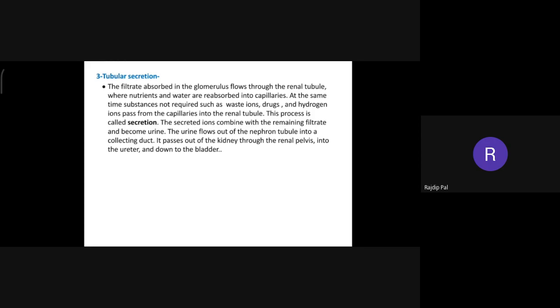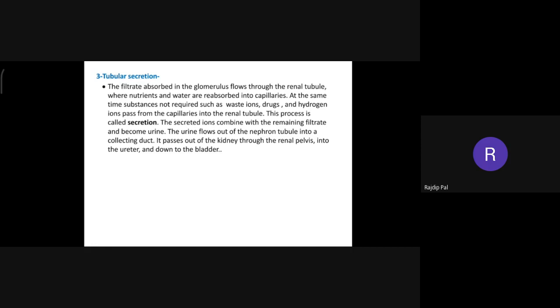At the same time, substances not required, such as waste ions, drugs, and hydrogen ions, pass from capillaries into the renal tubule. This process is called secretion. It means the filtrate formed in the glomerulus flows through the renal tubule, where nutrients and water are reabsorbed into capillaries. At the same time, substances not required such as waste ions, drugs, and hydrogen ions pass from capillaries into the renal tubule. This process is called secretion.